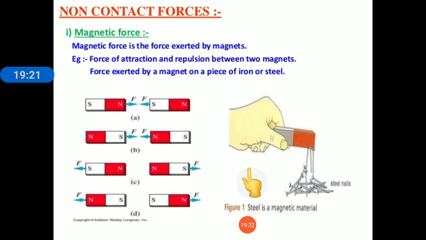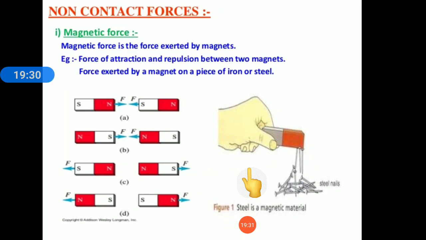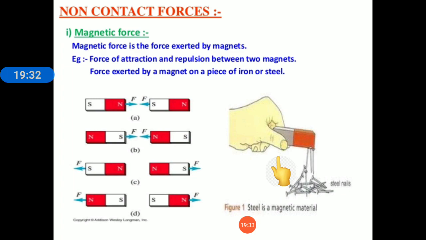So in this case, you can see you need not bring the magnet and the iron object in contact with each other. The magnet and the iron objects don't touch each other. Only when you place a magnet just near the nail, without touching the nail, a magnetic force will be applied on the nail. With that force the iron nails will be attracted towards the magnet. This magnetic force is used in cranes to lift heavy loads, to separate iron objects from garbage, etc.